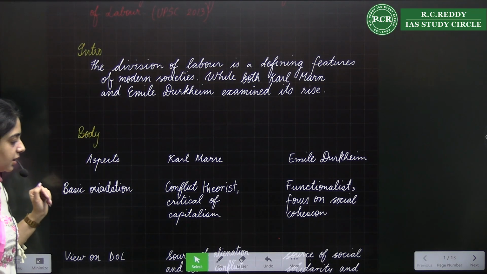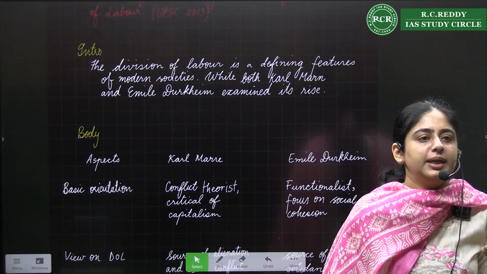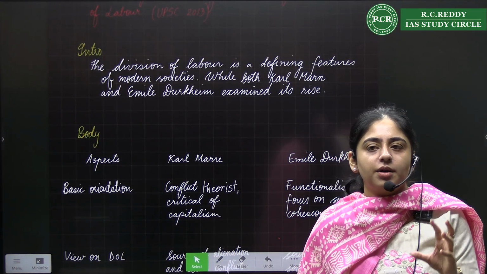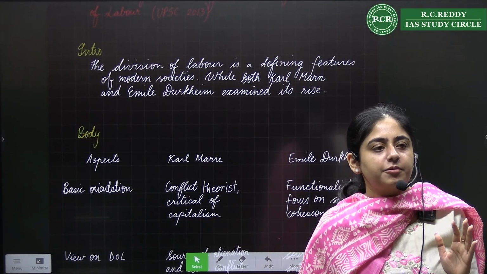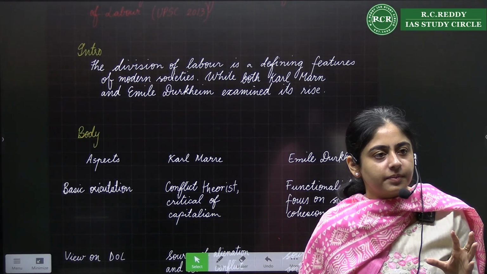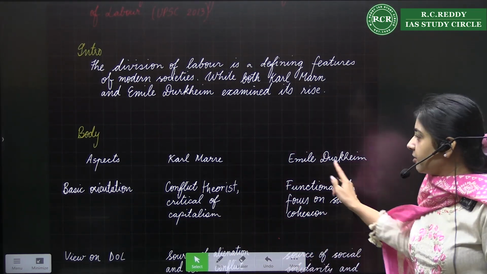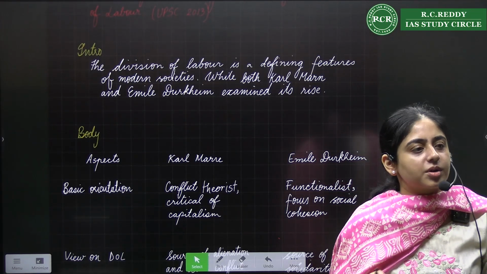Now the question students usually ask is, what is the difference between a 10 marker and a 20 marker? A 10 marker doesn't mean you have to write fewer points. It means the same 11, 12 points, but in very short form. If the same question is for 20 marks, you again have to write all the points, but elaborate each point a little more.